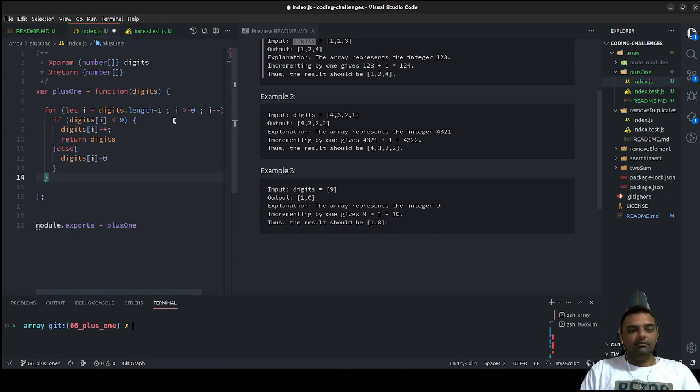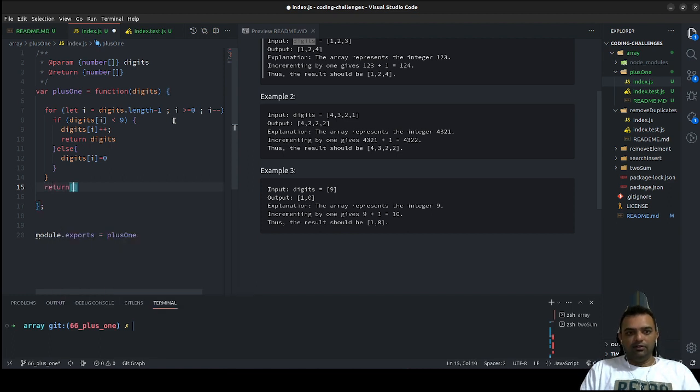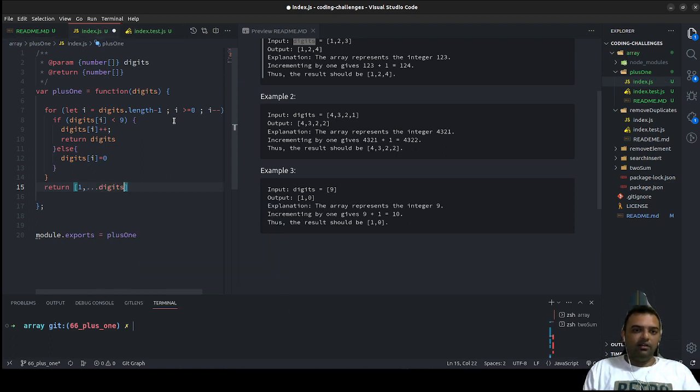And now we have to return 1 with the spread operator. This is a JavaScript expression, where you spread your digits, so it would be matching with the main array which we are getting.